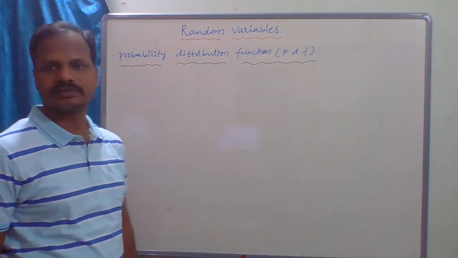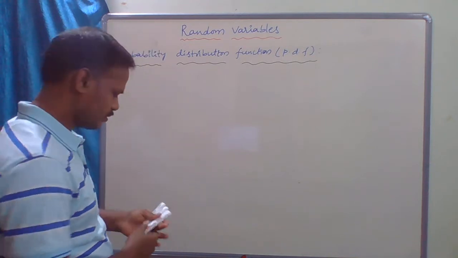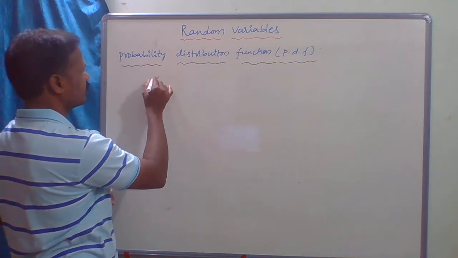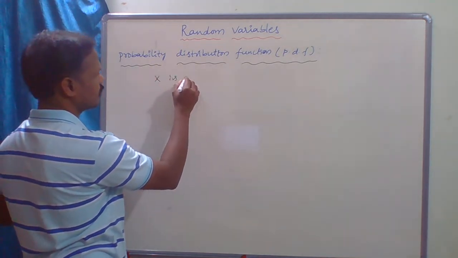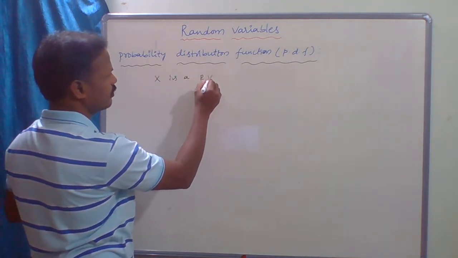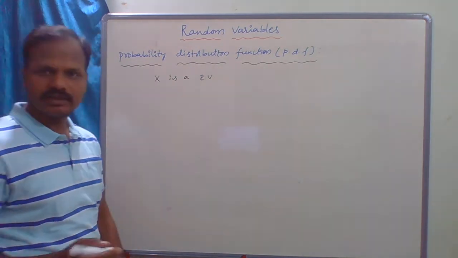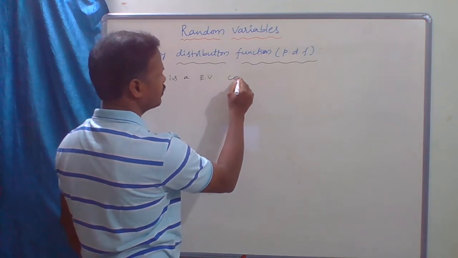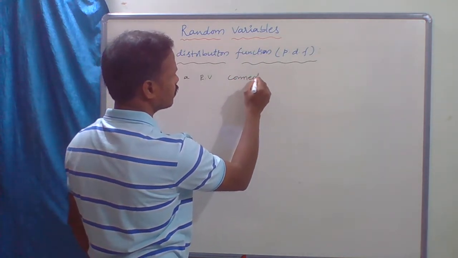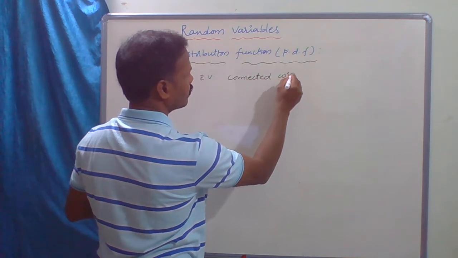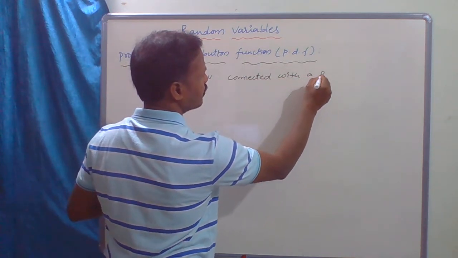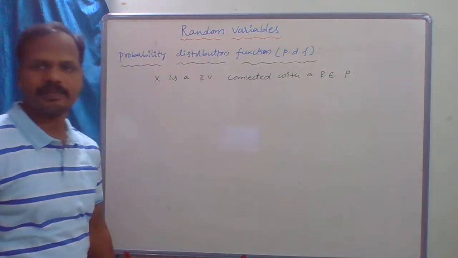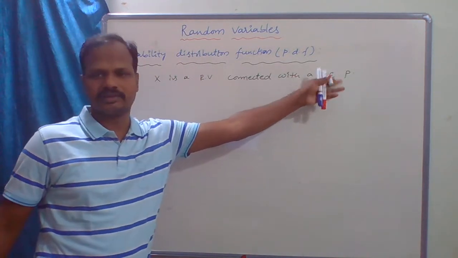Next, the probability distribution function, PDF. Let X be a random variable connected with a random experiment P. You can write any letter, no problem.